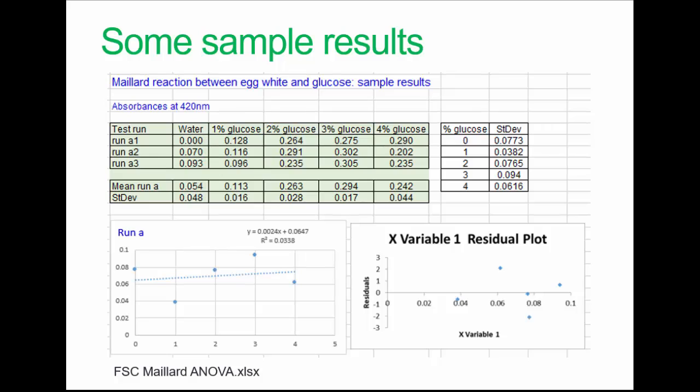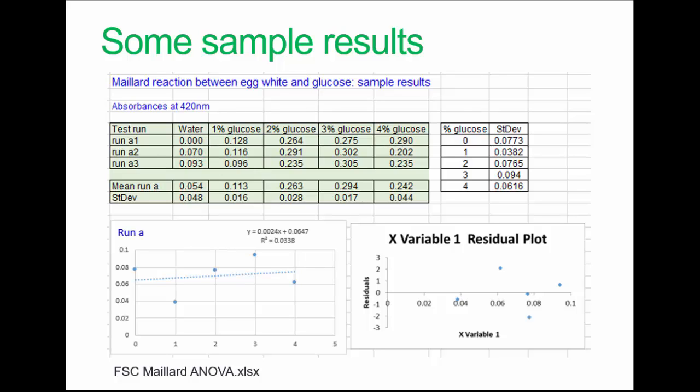Here are some sample results presented in the way they were collected, and then paste transposed to make it easy to create the XY scatter graph and the residual plot. There's an earlier video on how to do this. It doesn't appear to be a great straight line, which is not surprising. Even blended egg white is quite variable, and there may be issues associated with how much air different samples contain. The residual plot doesn't look bad though. The points are distributed evenly above and below the line, suggesting it's not a bad result.